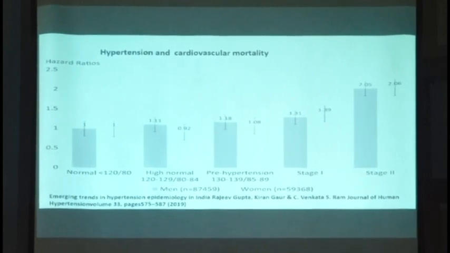If you compare the height of the columns of the first, second and third, the difference is very minimal, and not statistically significant, though there is a difference. You can appreciate this from the columns. These columns are not drawn by me. I have collected them from authentic sources, and the sources are over there. This is the total picture about why hypertension needs to be considered.